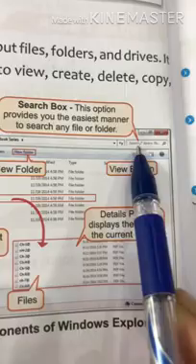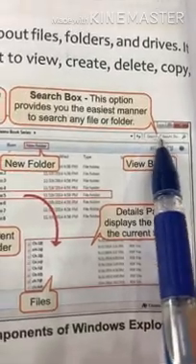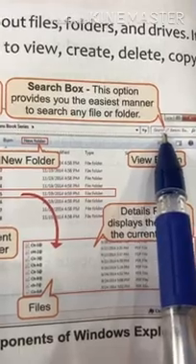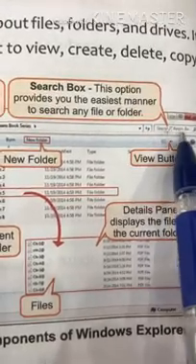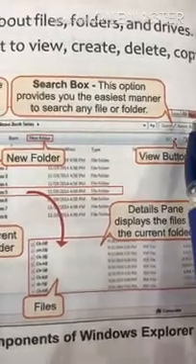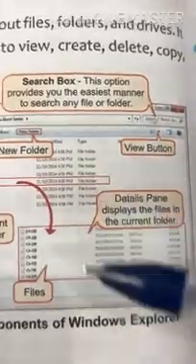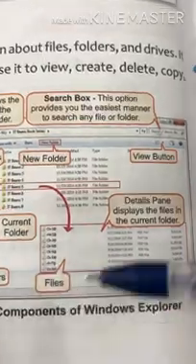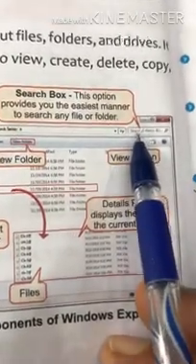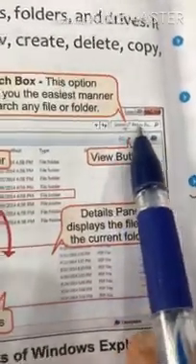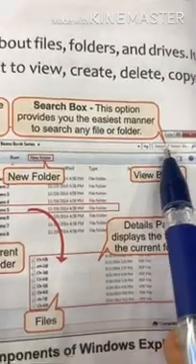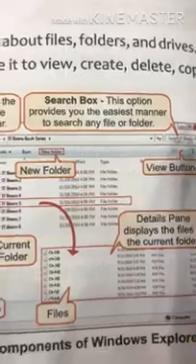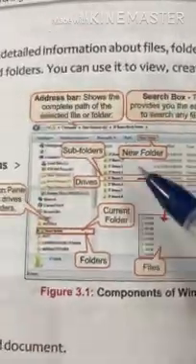Now come to the search box. This is a search box. What does it do? This option provides you the easiest manner to search for any file or folder. Children, if you are not able to find any folder or file, then you just click on this option and write the name of the file or folder. It will help you to search for any folder or file.